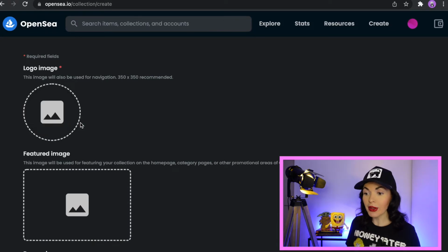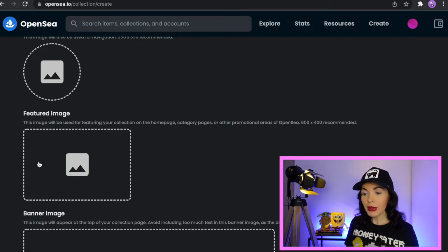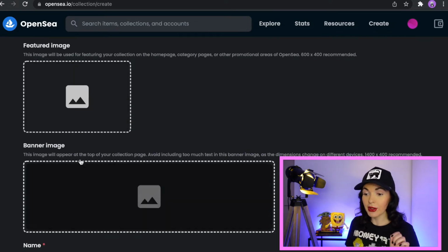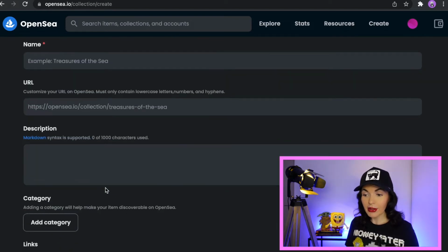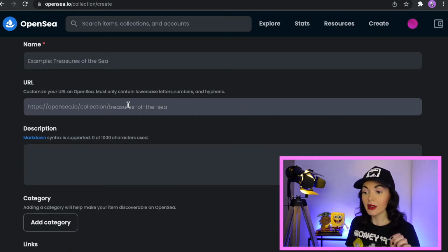Of course, here we have a logo and here is the exact size of this logo. Also, we need a featured image and we need a banner image and we need a name of this collection, of course. And you can also make your customized URL here.